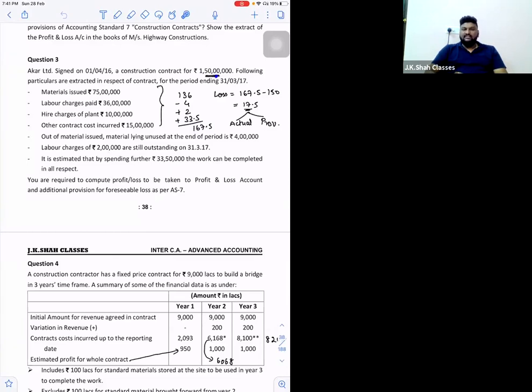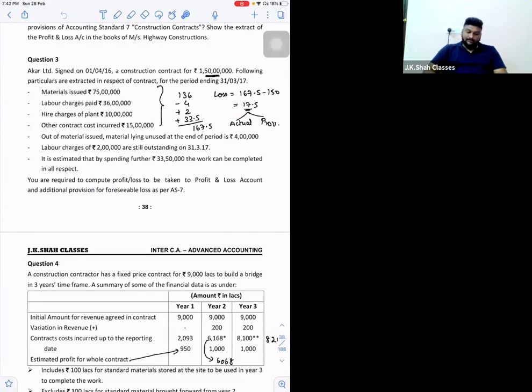But sir, the total revenue is only 1.5 crore. So can I say there will be an overall loss of 17.5 lakh, right? And out of this 17.5 lakh, some loss will actually come in this year because cost will be greater than revenue that we recognize. So actual loss, something will come, and balance we have to create a provision. Correct? Because the entire loss of 17.5 lakh has to be recorded, right?